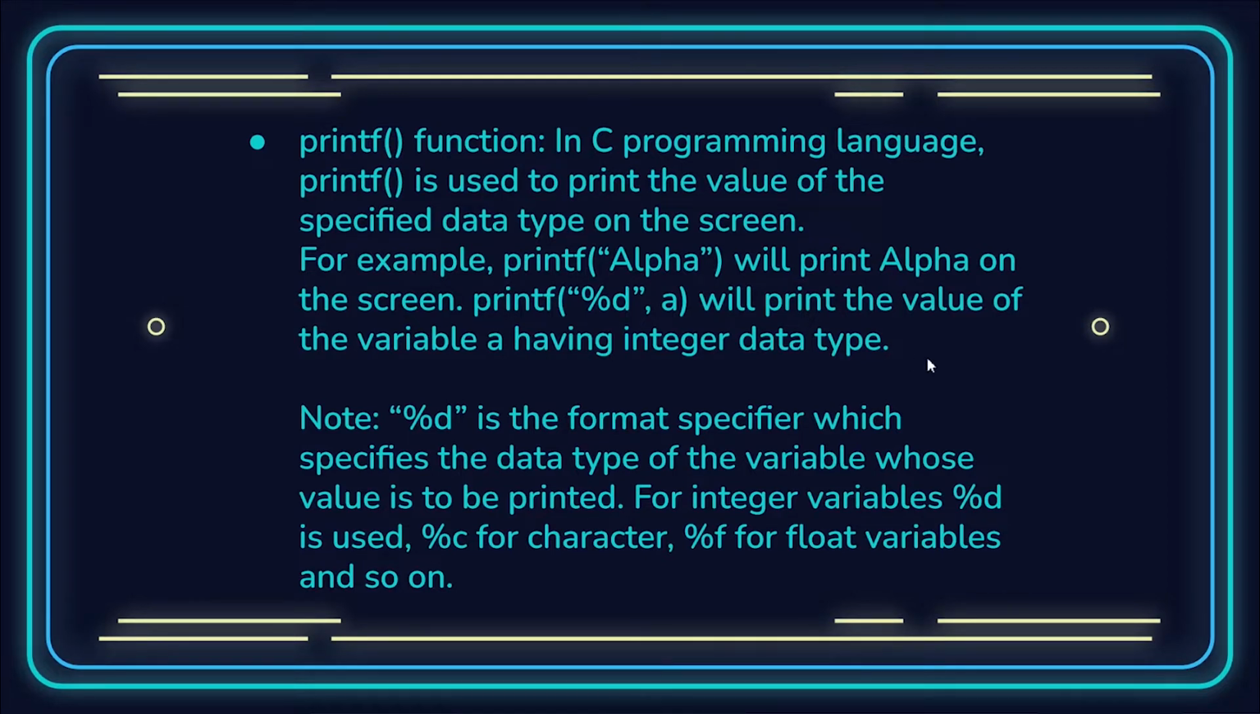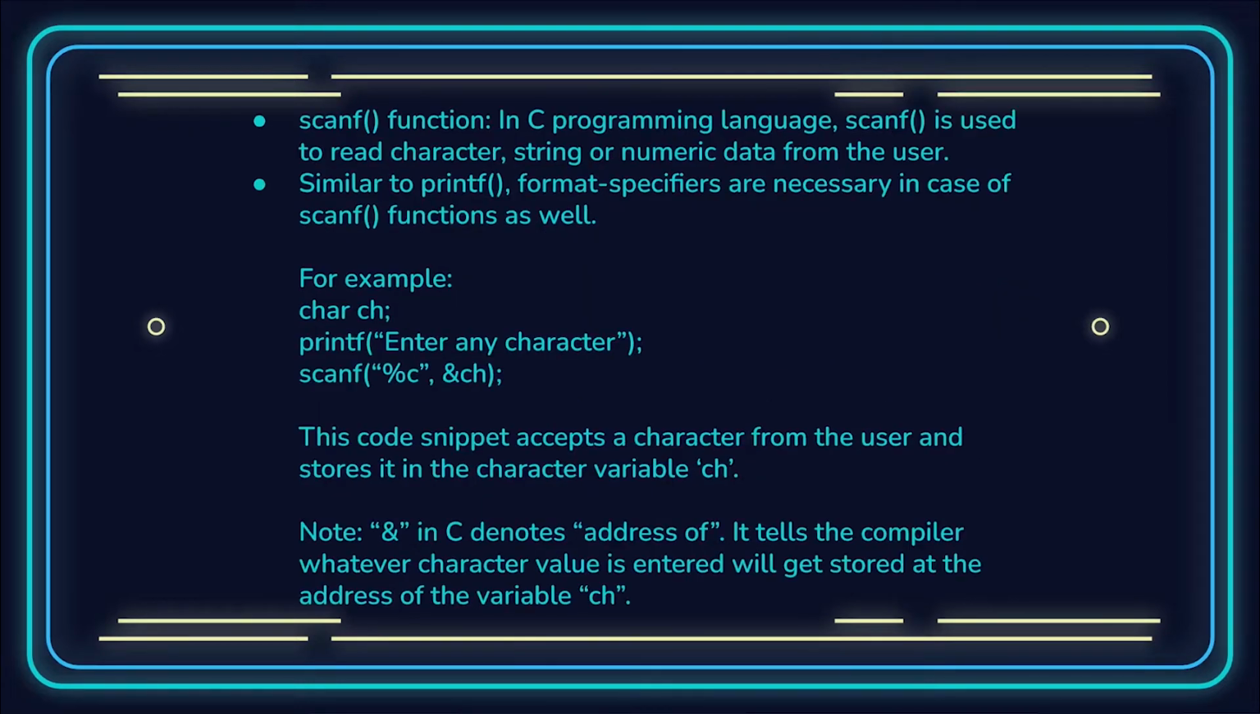For integer variables, %d is used. So a variable that had a data type of integer. %c is used for character data types, %f for float variables, and so on. Okay, now the scanf function. Scanf in the C programming language is used to read character, string, or numeric data from the user. It is similar to printf in the sense that format specifiers are also necessary here.